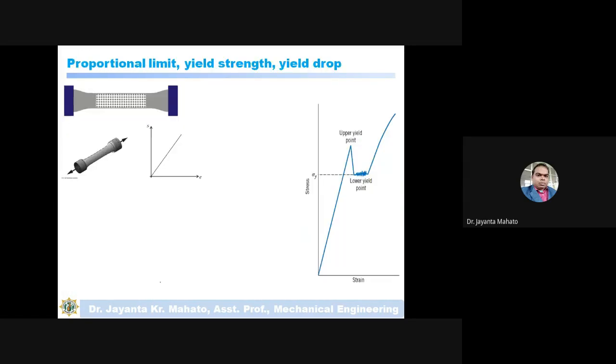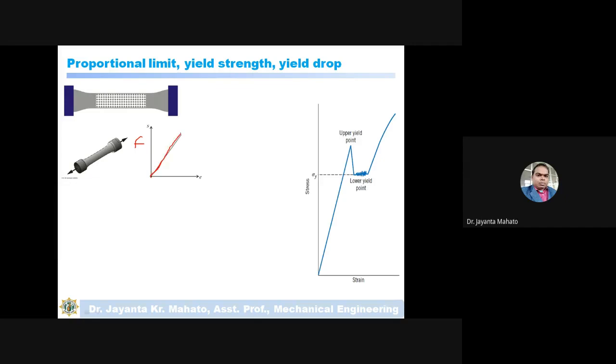Now, another topic: what is the proportional limit? Proportional limit means, as I told earlier, when you apply a force on a material, the material will elongate.